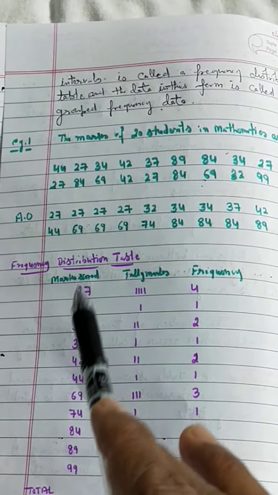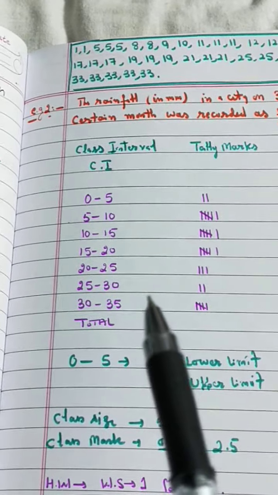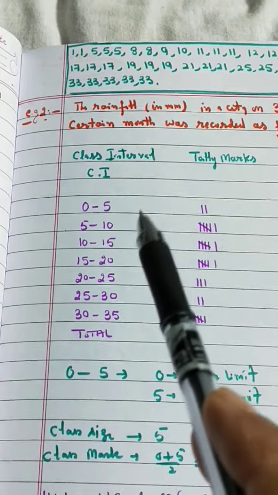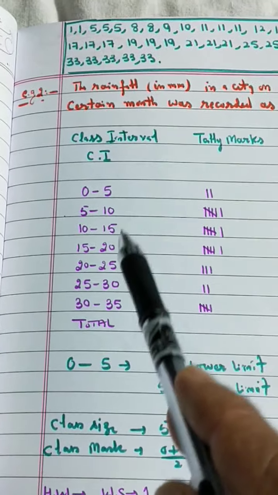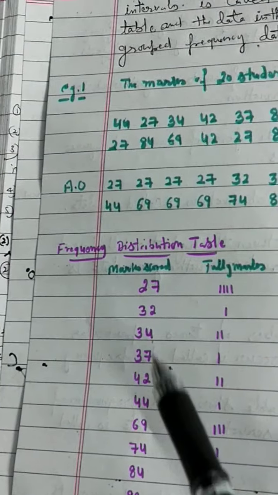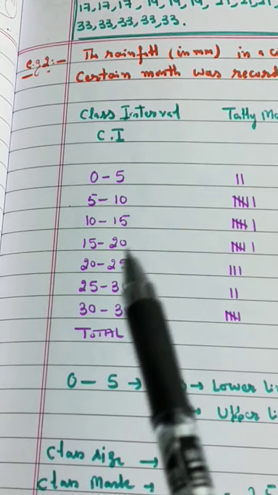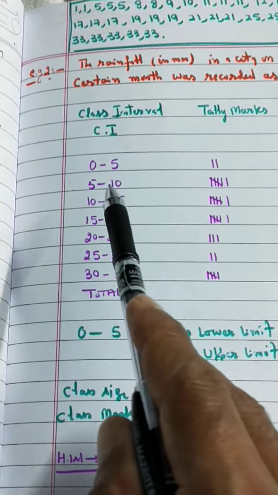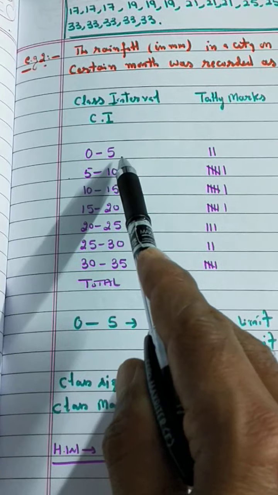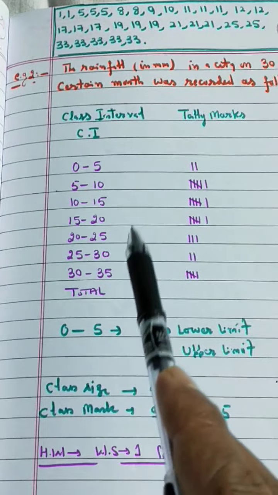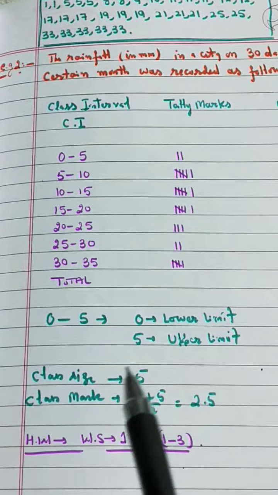One is the frequency distribution table and the other is the grouped frequency distribution table. Grouped means the data is given in class intervals. This one is not given in class intervals, that is why it is called a frequency distribution table. A class interval has two limits, a lower limit and an upper limit. 0 is the lower limit and 5 is the upper limit. 5 is the lower limit and 10 is the upper limit. This is called the grouped frequency distribution table.